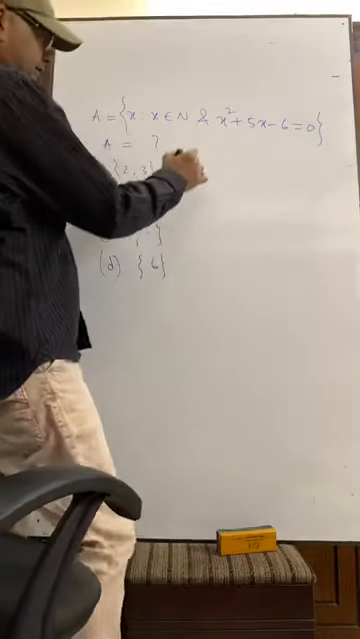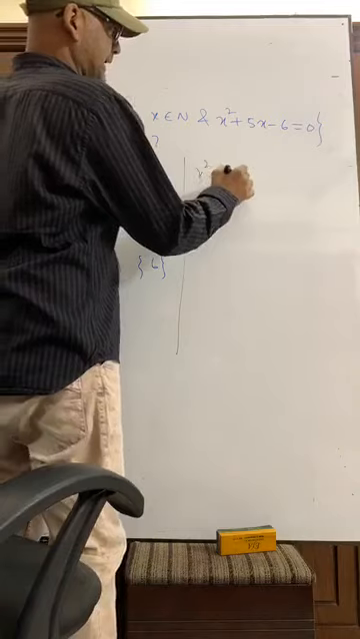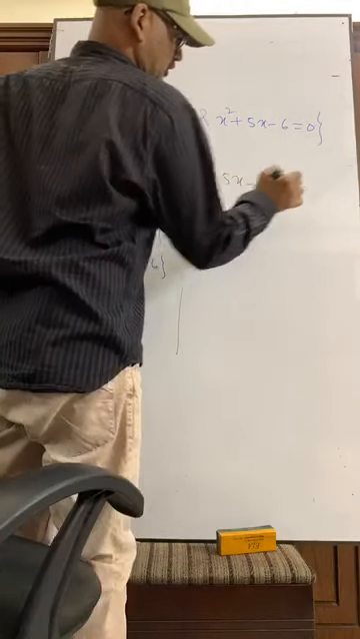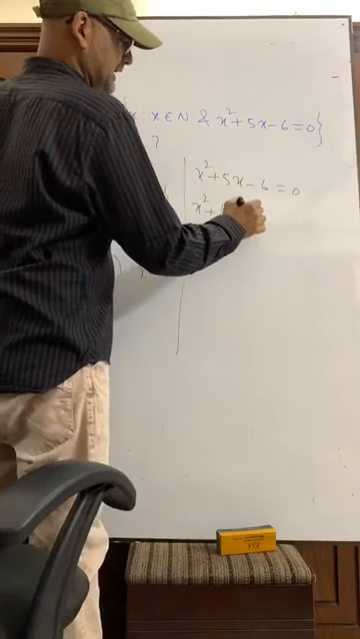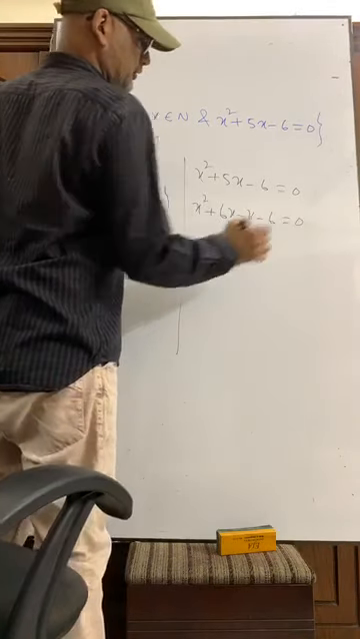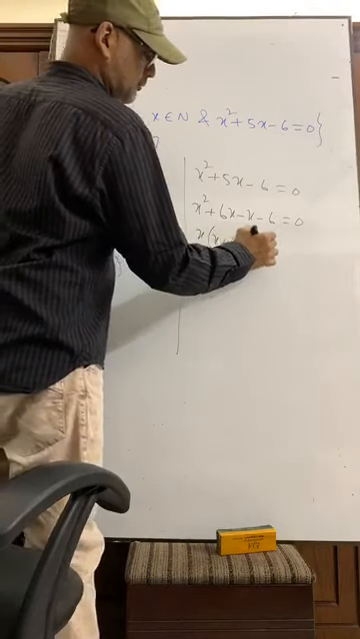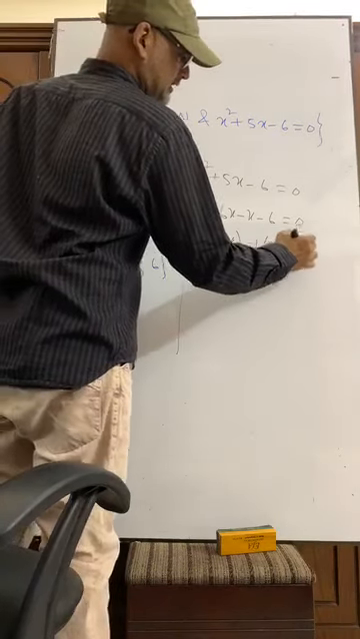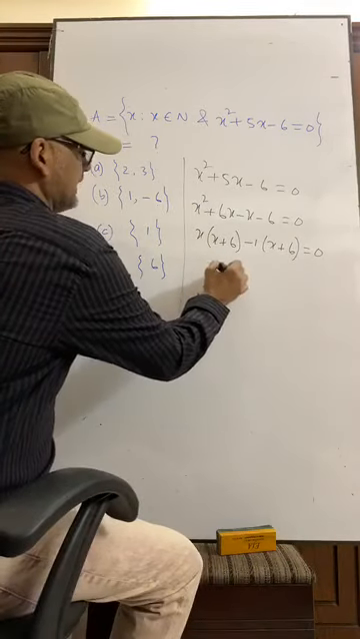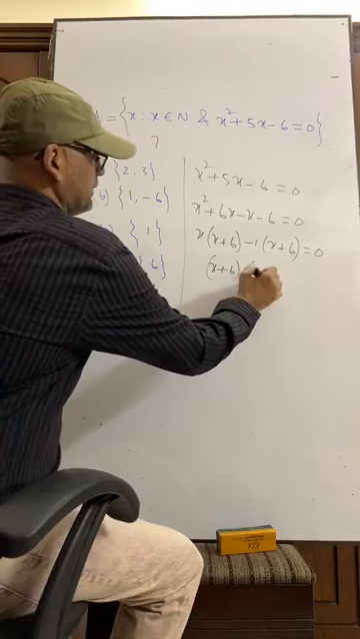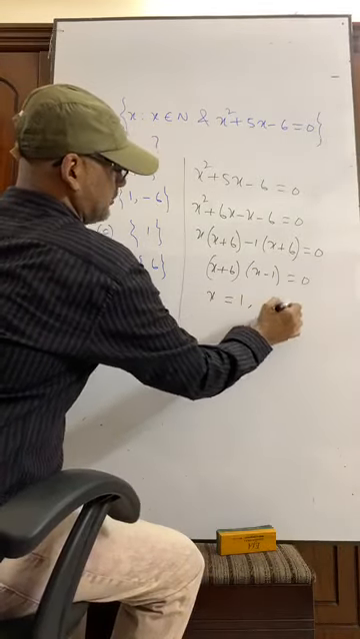What are the factors here? X square plus 5x minus 6 equals to 0. We get x square plus 6x minus x minus 6 equal to 0. That is x into x plus 6 minus 1 into x plus 6 equals to 0. That is x plus 6 into x minus 1 equal to 0. So x equals to 1 and minus 6.